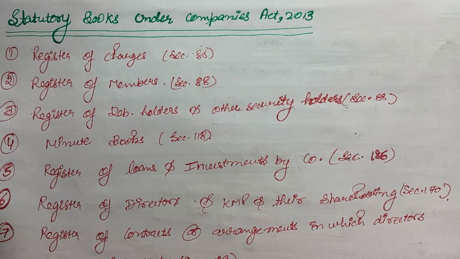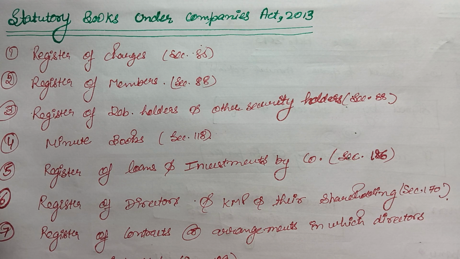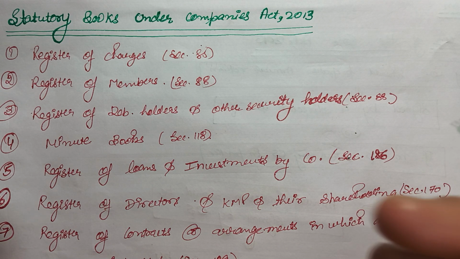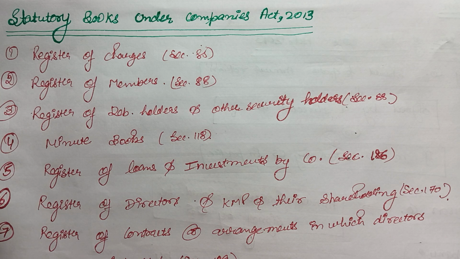Normally, in the Income Tax Act, there is a separate prescription about the books of accounts, like which books of accounts we have to maintain. But under the Companies Act, we have to maintain some important books of accounts for companies especially. So, for companies, we have these statutory books, which I will discuss now, and later I will discuss more portion given in chapter number 11, financial statements of companies.